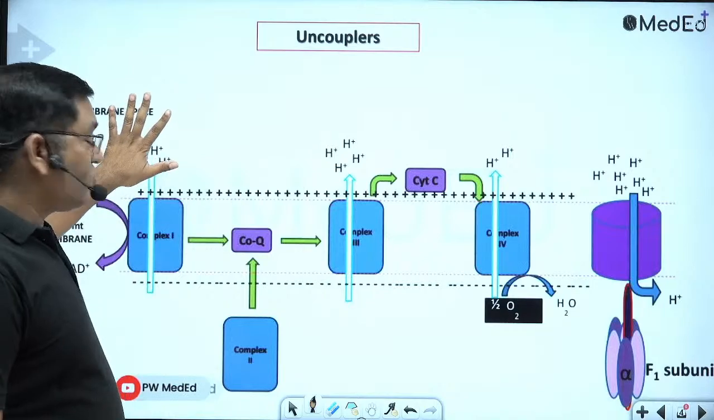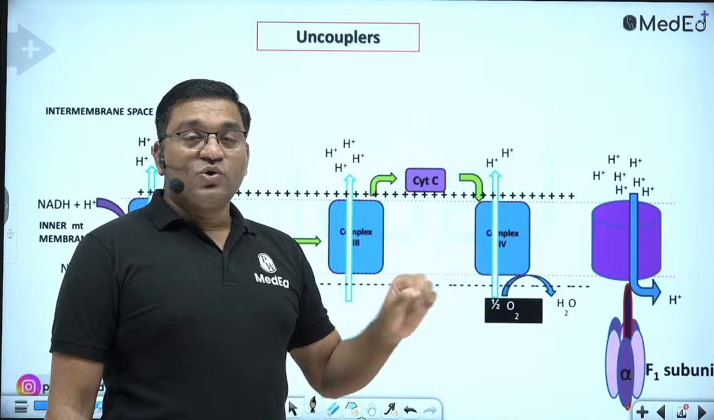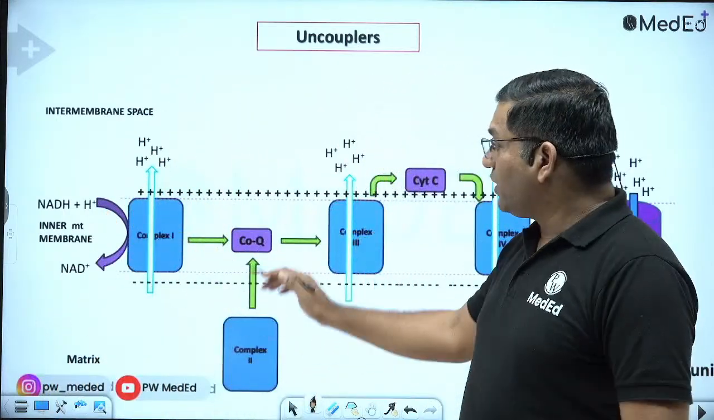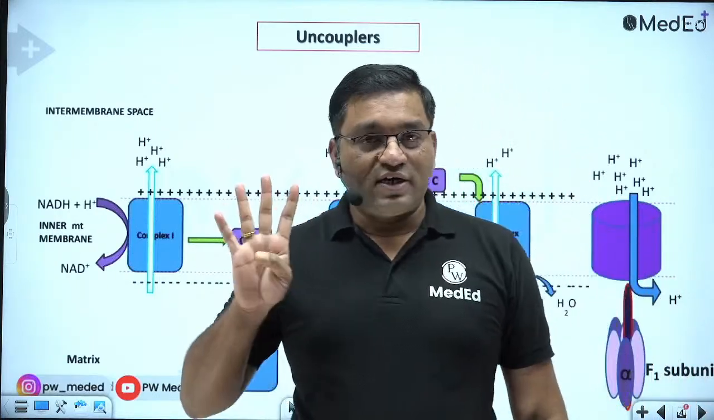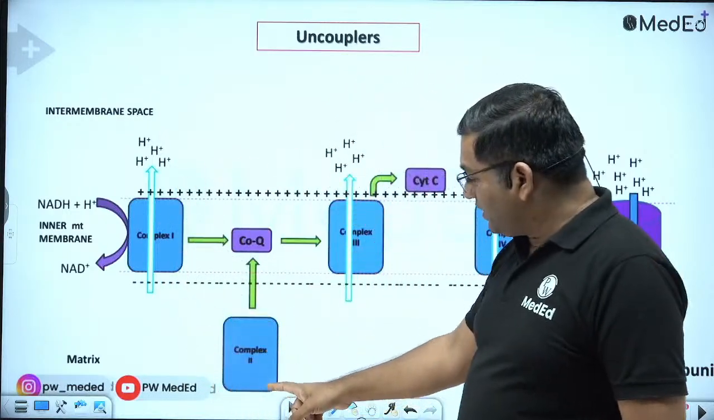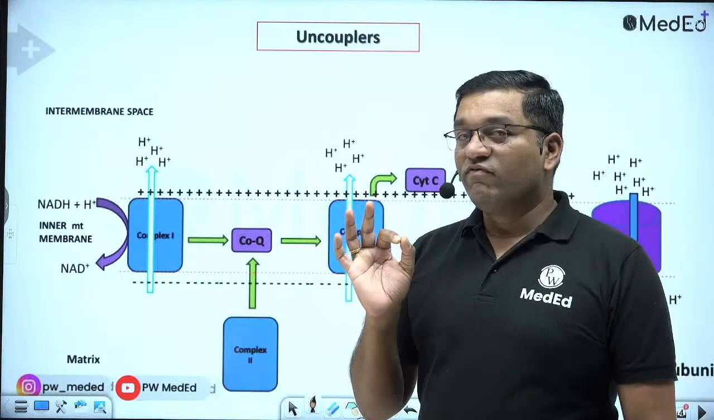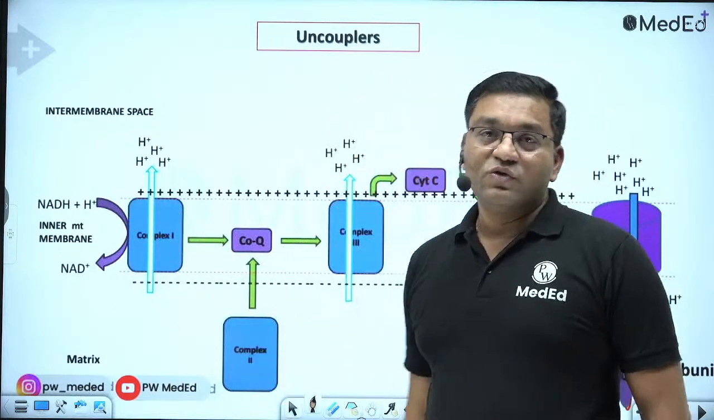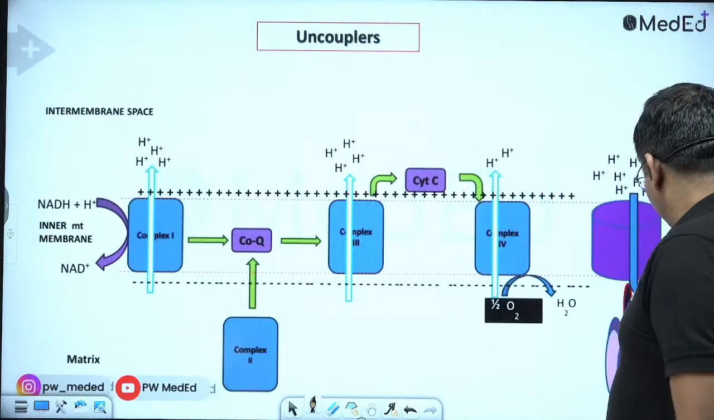Now see, 4 protons from complex 1, 4 protons from complex 3, and 2 from complex 4. Total 10 protons are pumped out when electrons are transferred. For the synthesis of 1 ATP, 4 protons are required. So NADH will give 2.5 ATP, as this step is bypassed when it is from FADH2. So only 6 protons are pumped out and it will give 1.5 ATP. So remember, NADH will give 2.5 ATP and FADH2 will give 1.5 ATP in oxidative phosphorylation.